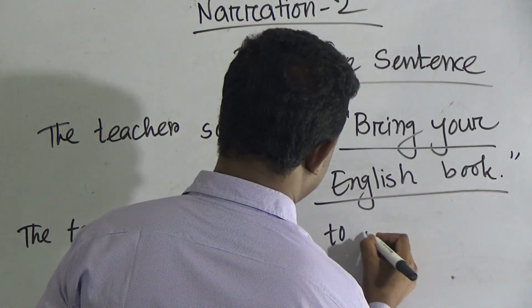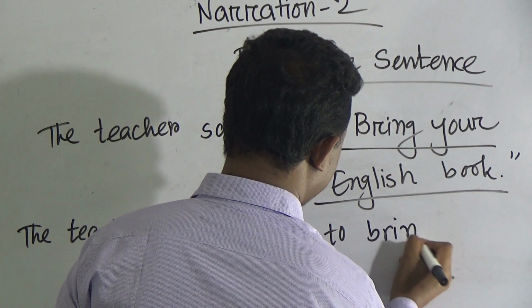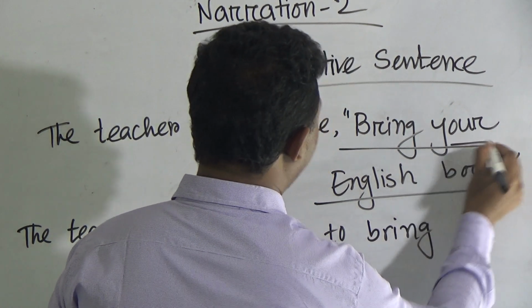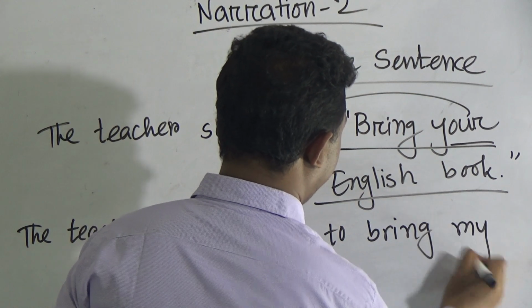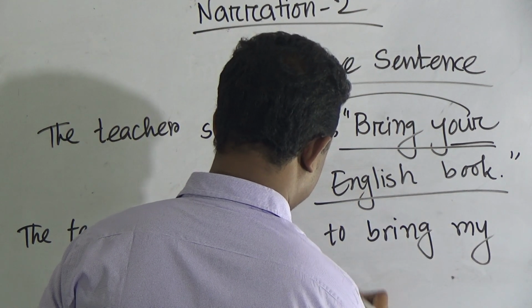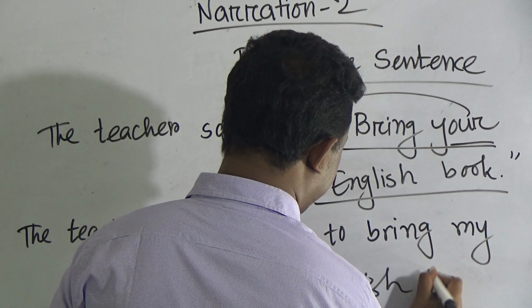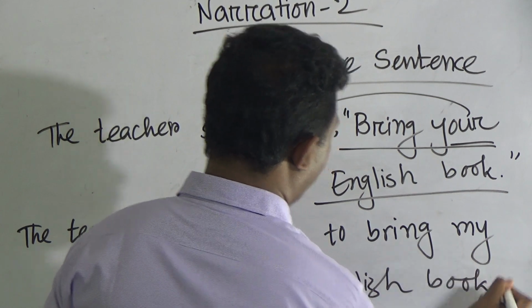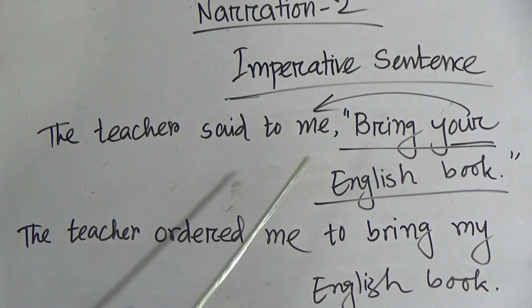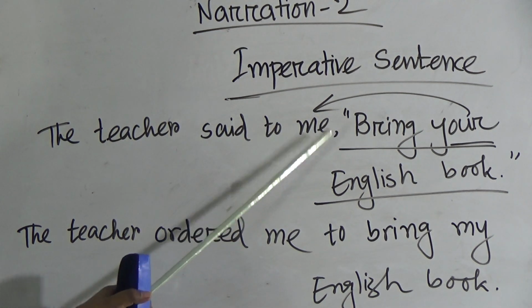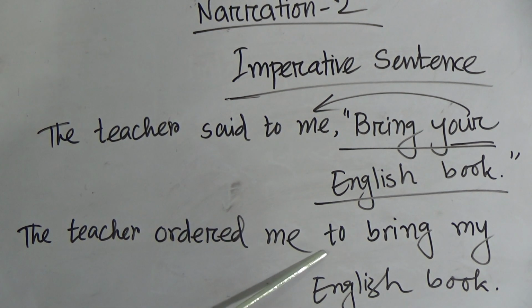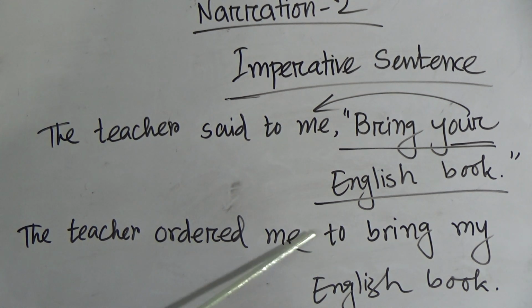Then the rest of the sentence: bring your would be converted to bring my English book. That means when the imperative sentence begins with any verb directly, then we have to add just a to, then write the whole sentence by changing the person. Okay,